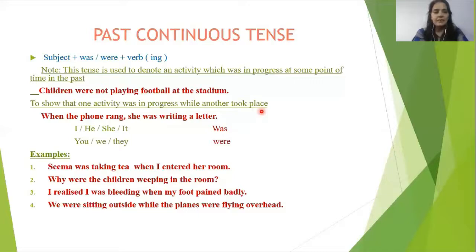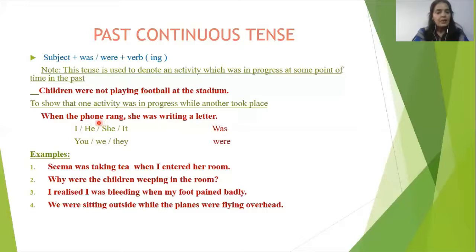Let's see. When the phone rang, she was writing a letter. Two works. One work is here, the phone bell rang. And another one, someone is writing a letter. What do we have to remember here?